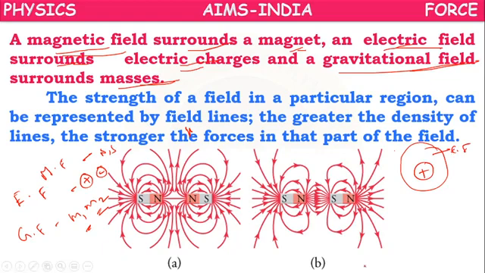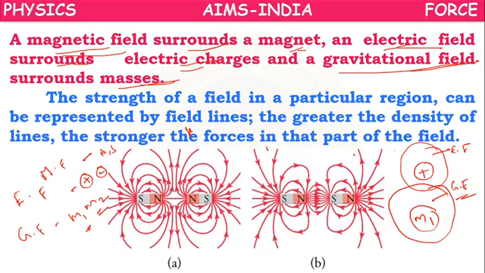Or if you have an object of mass m1, around it a gravitational field will be there.